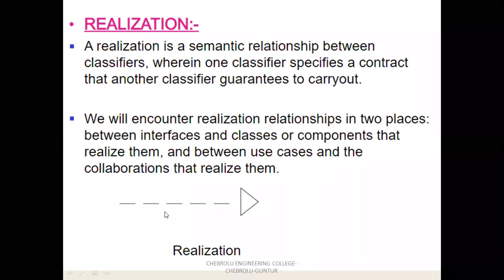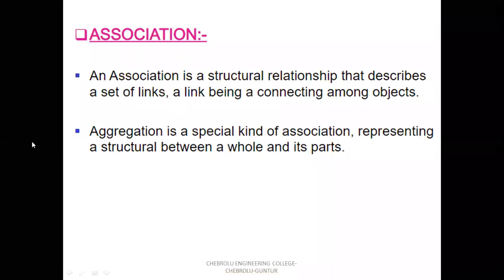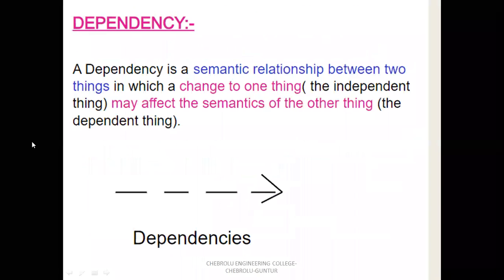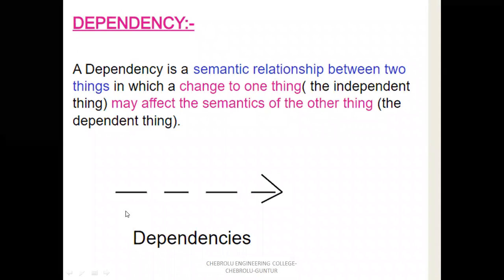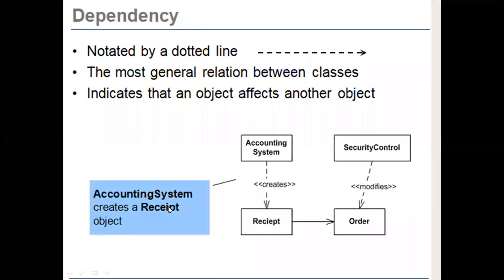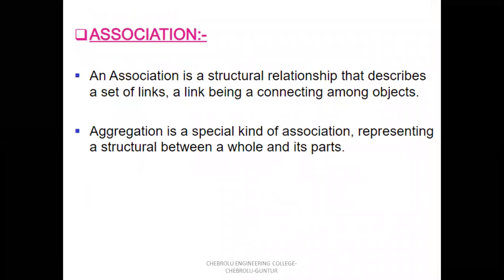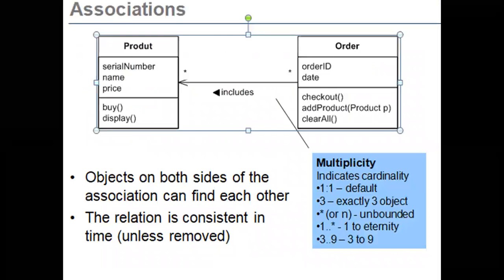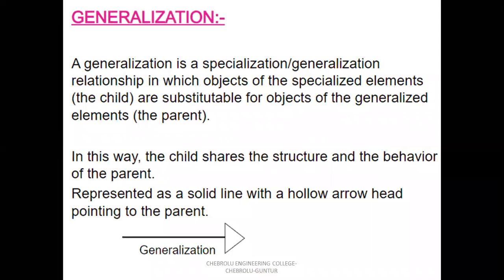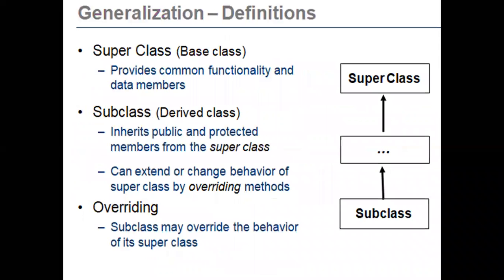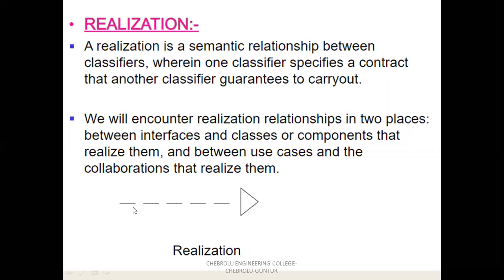So there are four types of relationships already discussed. The first one, dependency, is represented graphically by a dotted arrow or dotted line. The second one, association, is just a solid line. The third one, generalization, is a solid line with a hollow head, and the fourth one, realization, is represented by a dotted line with a hollow head.